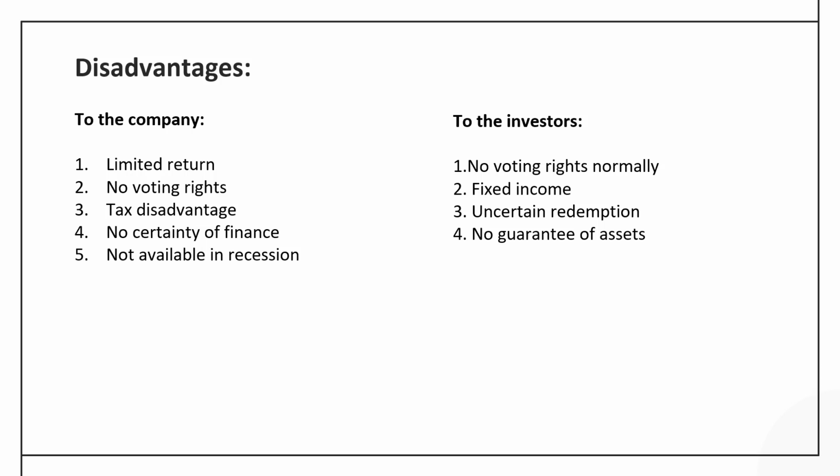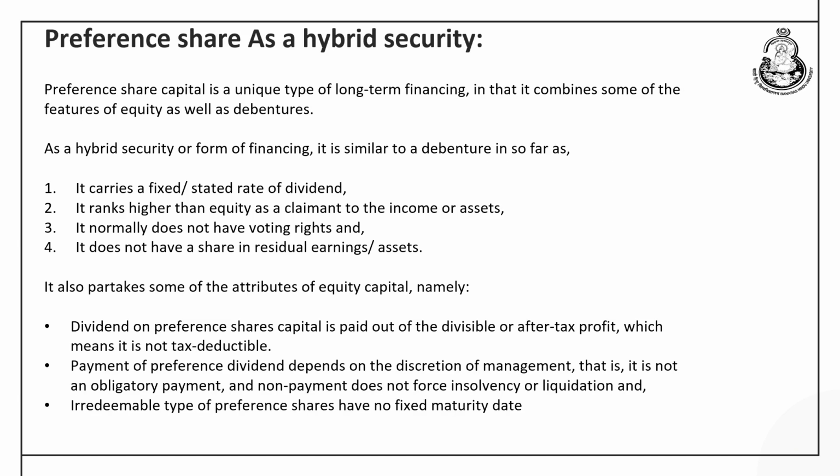Then there is no guarantee of asset, as we have seen the assets of the company are not kept as collateral, so at the time of liquidation the preference shareholders may again lose their capital. So these are the disadvantages to the preference shareholders and also to the company.